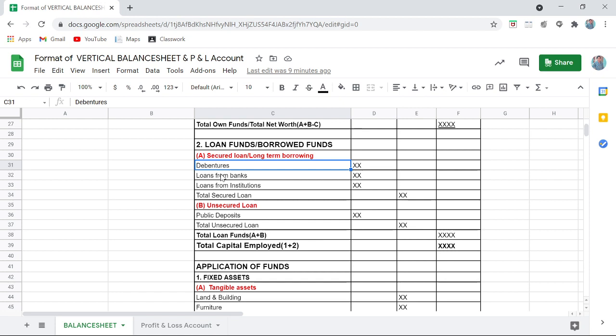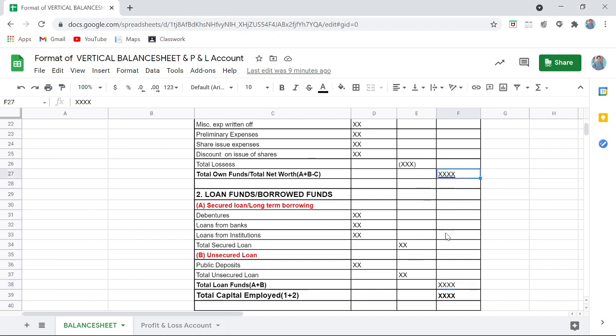So it can be debentures, it can be loan from bank, loan from institutions, whatever is there, we will just write it. And unsecured, normally it can be public deposits, or again loan taken from financial institutions as well. So these two will be added, and then you will get total loan funds, A plus B, just two categories we have. So once we make total of own fund and borrowed fund, you will get total capital employed.